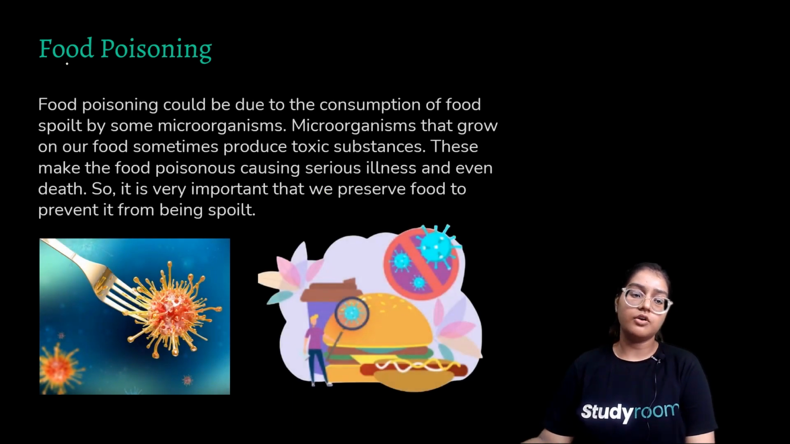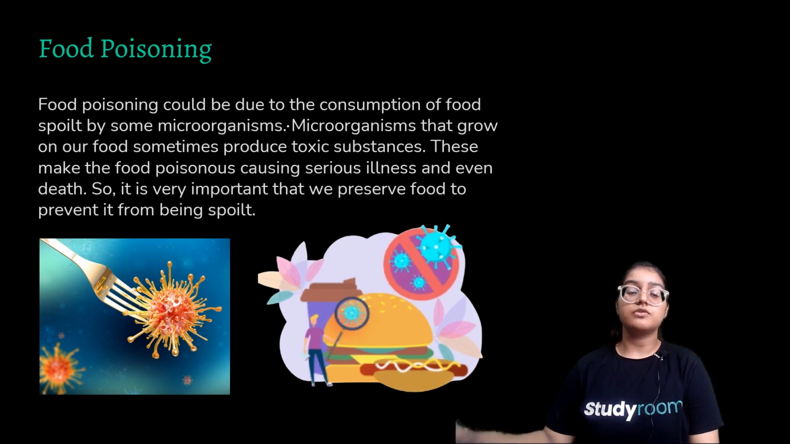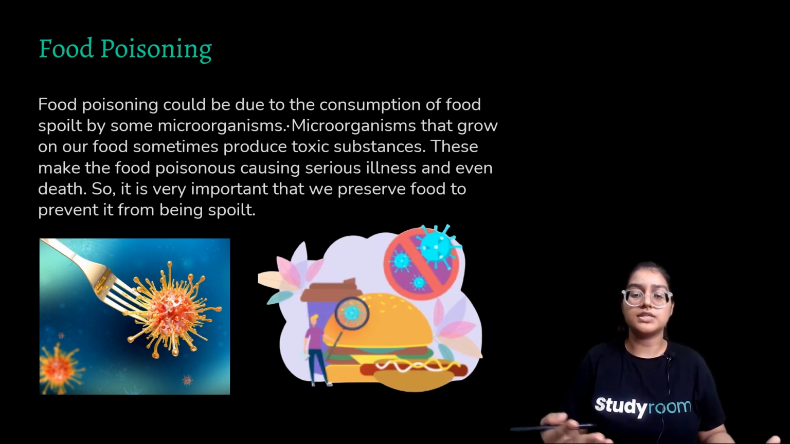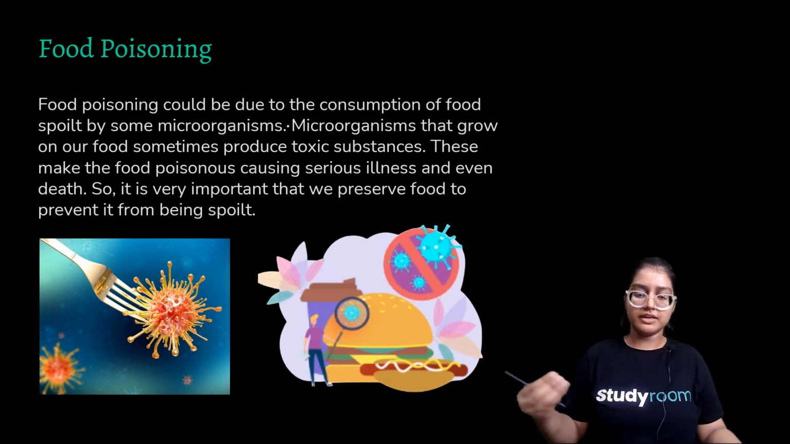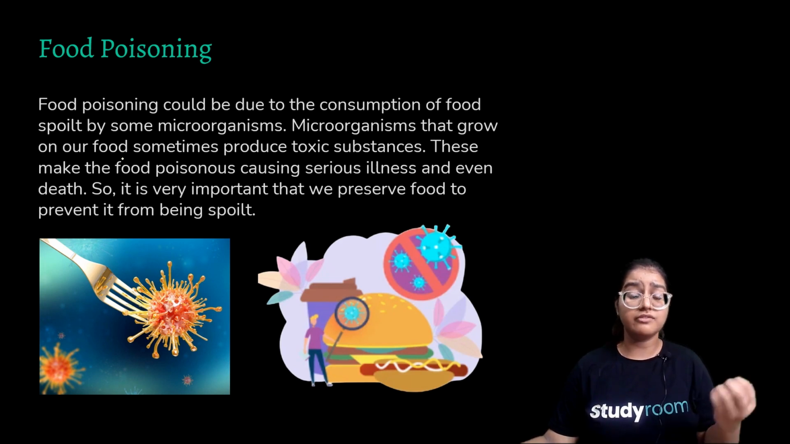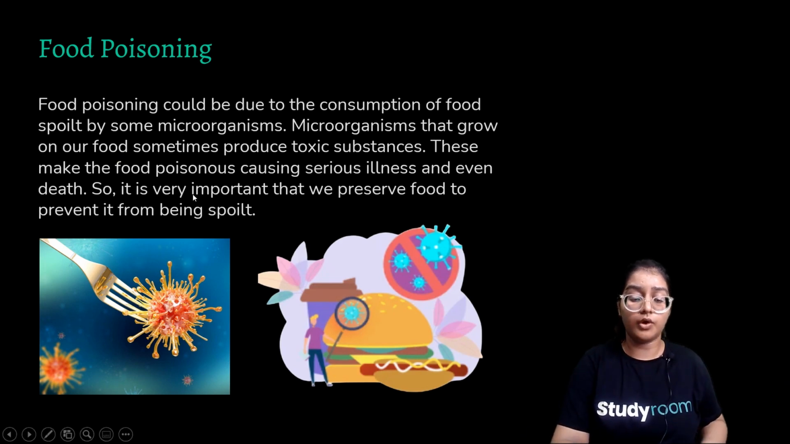Now we'll be discussing food poisoning. Food poisoning could be due to the consumption of food spoiled by microorganisms. Taking food which is affected by microorganisms causes food poisoning. It's a very simple topic and a very simple definition to learn. Microorganisms grow in our food, and because they have already infected it and we are eating the infected food, it will definitely cause dangerous or harmful effects on our body.